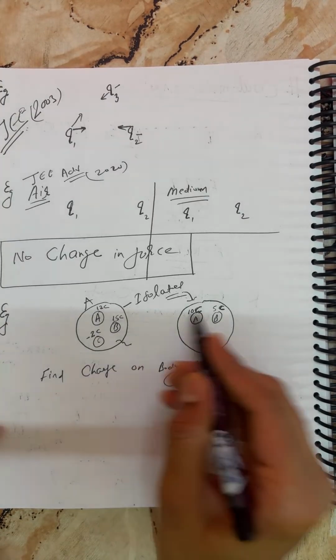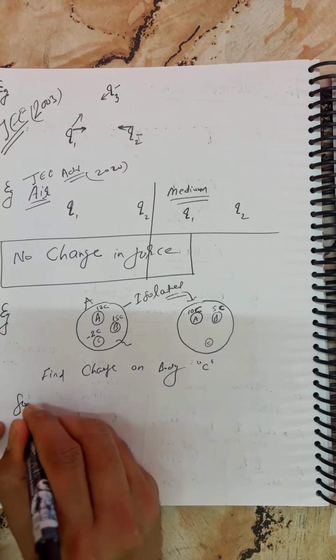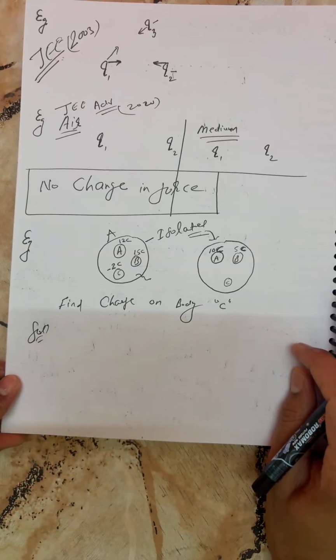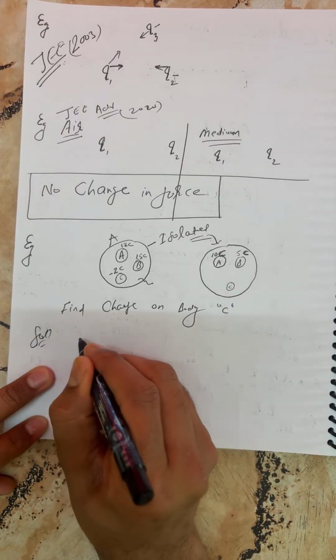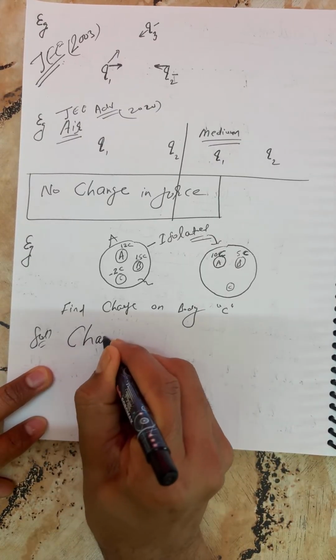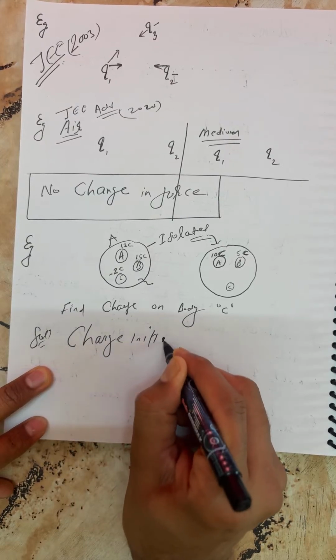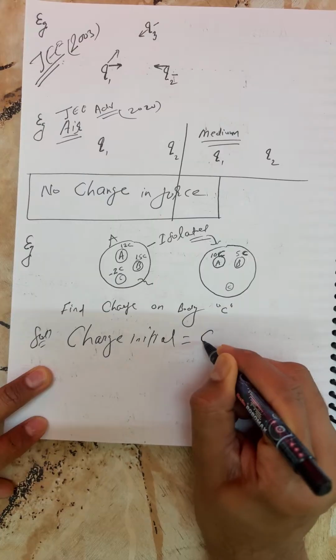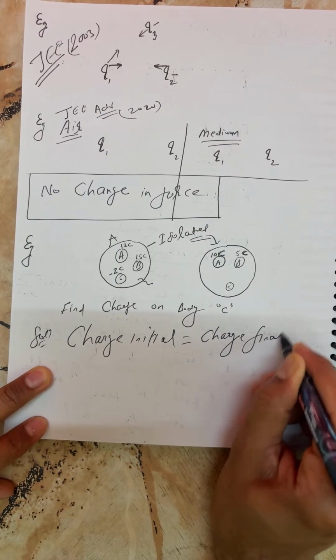This is an isolated system here. So, students, in the solution you can write: charge initial is equal to charge final.